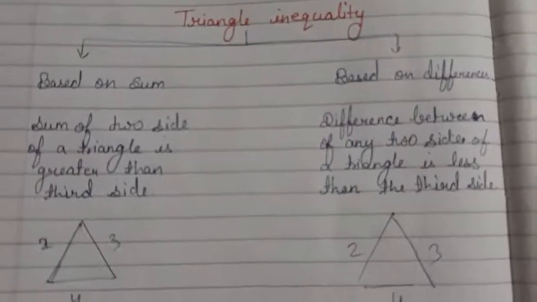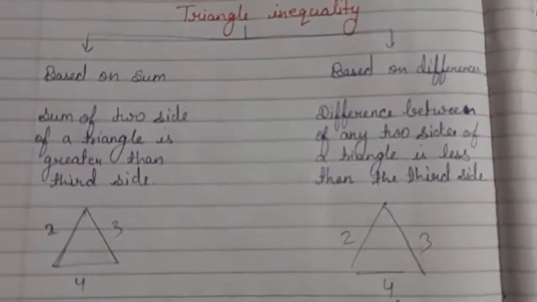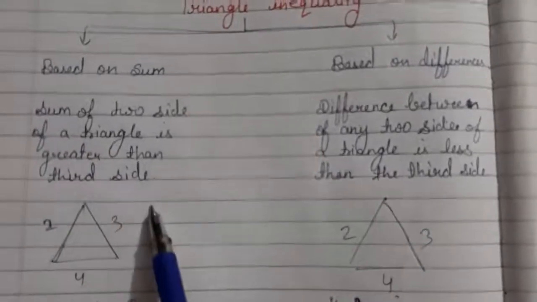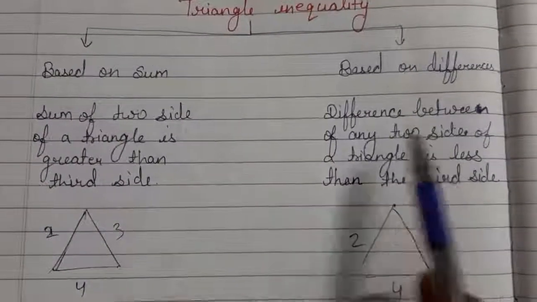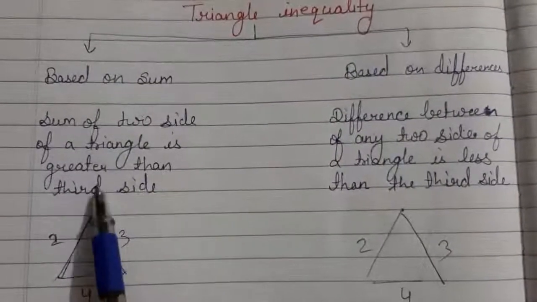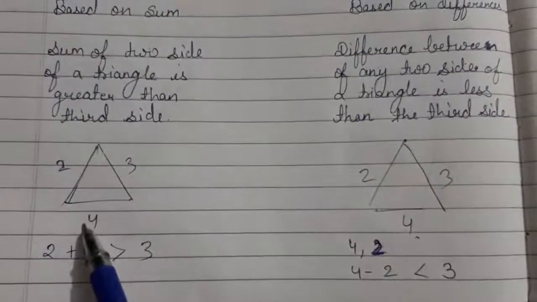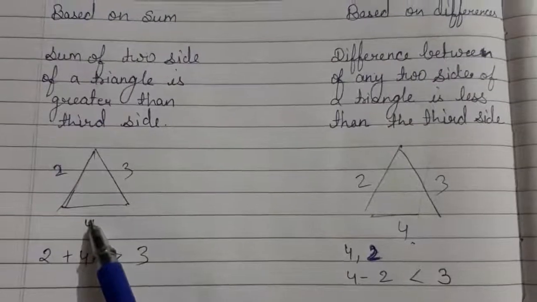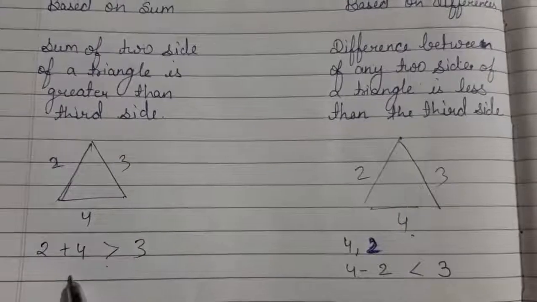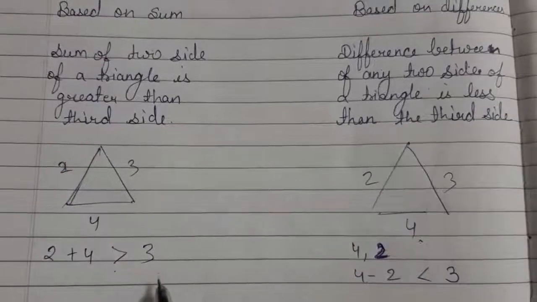Hello dear student, last time we studied triangle inequality. The triangle inequality of any triangle is divided into two parts: number 1, based on sum, and number 2, based on difference. According to the sum version, the definition is: the sum of two sides of a triangle is greater than the third side. Here I take one example: 2, 3, 4. You add two sides of this triangle, and you can observe that this sum will be greater than the third side.